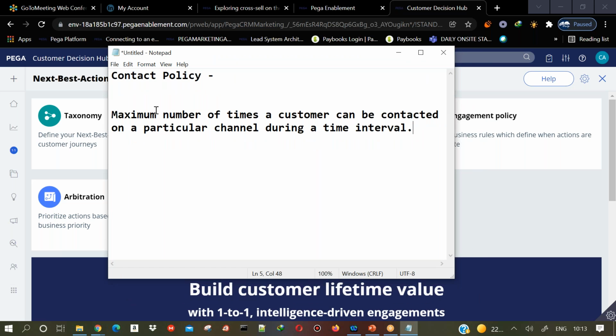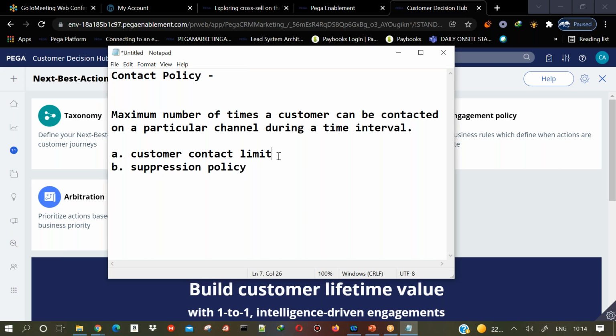We will define the maximum number of times we can contact a particular customer on a particular channel during a certain time interval. This contact policy has two components. The first one is customer contact limit. The second one is suppression policy.